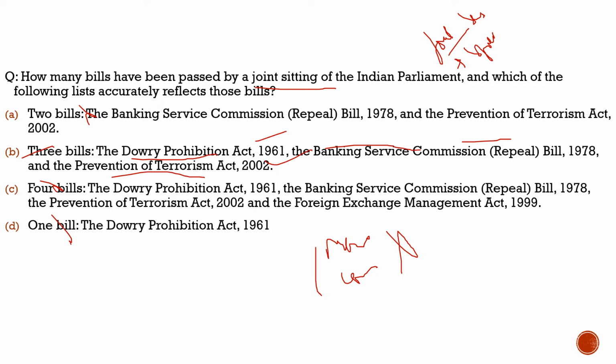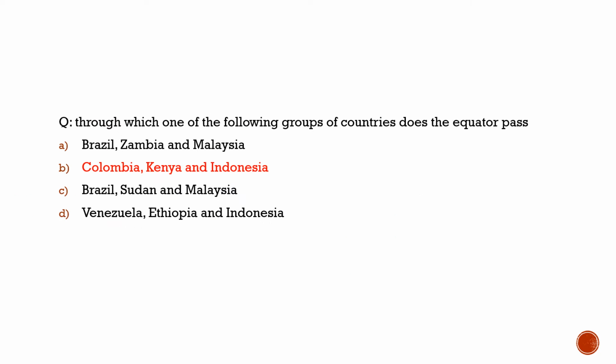With this, let's move to the last part of our discussion and see what question we had brought there. As you can see here, the question says, through which one of the following groups of countries does the equator pass? Before we solve the question, we know that currently we are discussing questions from world geography, and this question was asked in 2006. So the correct answer is option B, which is Colombia, Kenya, and Indonesia. Please do remember the countries through which the equator passes, the Tropic of Cancer passes, and the Tropic of Capricorn passes. We need to know these countries because a question about it can be asked in the exam, as we are seeing here, a question about it has been asked by the examiners.